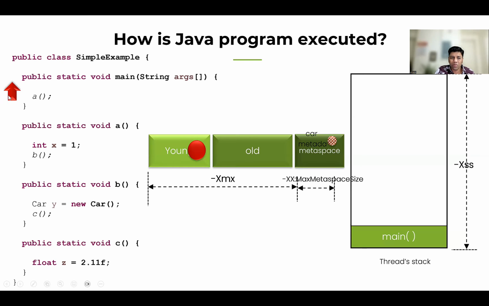Okay. So now here the thread has come to its main method, and it's going to exit this main method. Now let's see what happens. Now it's gone. So now this thread stack has become empty. Okay. Any questions so far on what we have discussed? Is it making sense?